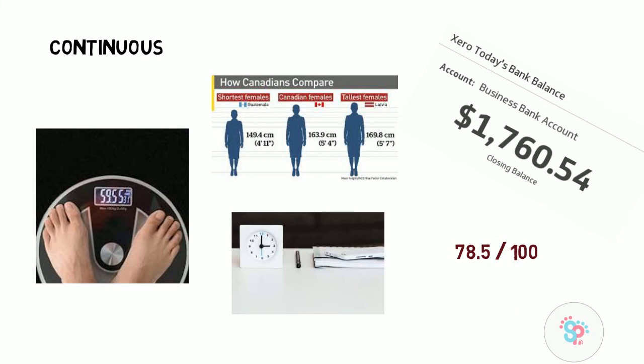I hope the distinction is clear. Discrete data holds only a finite set of values, whereas continuous holds an infinite set of values and both are somehow opposite to each other.